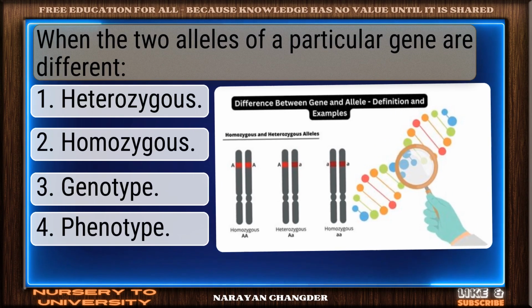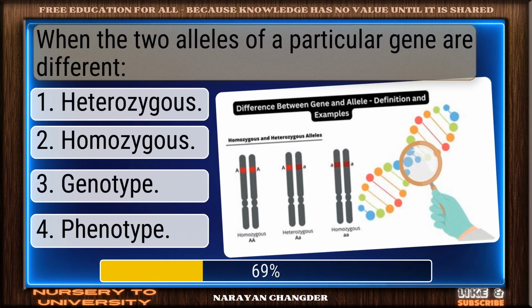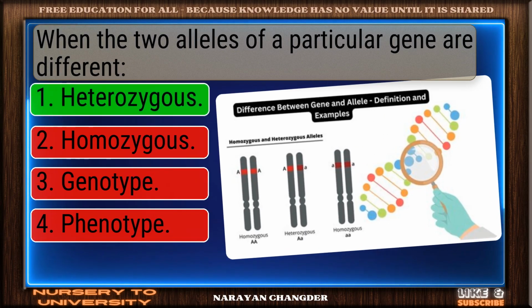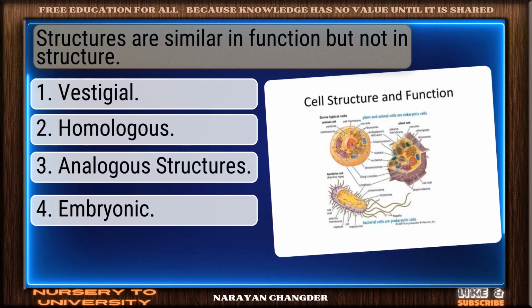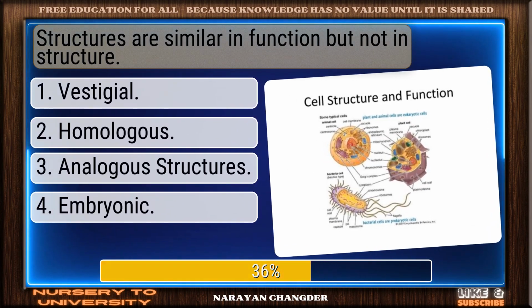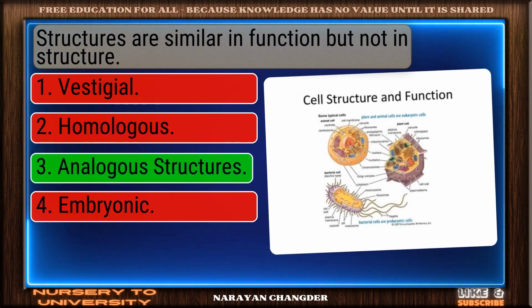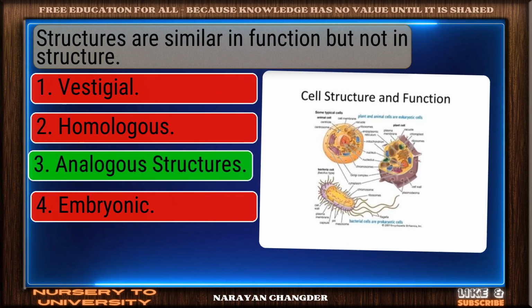When the two alleles of a particular gene are different. Correct. Heterozygous is spot on. Structures are similar in function, but not in structure. You're right. Analogous structures is correct.